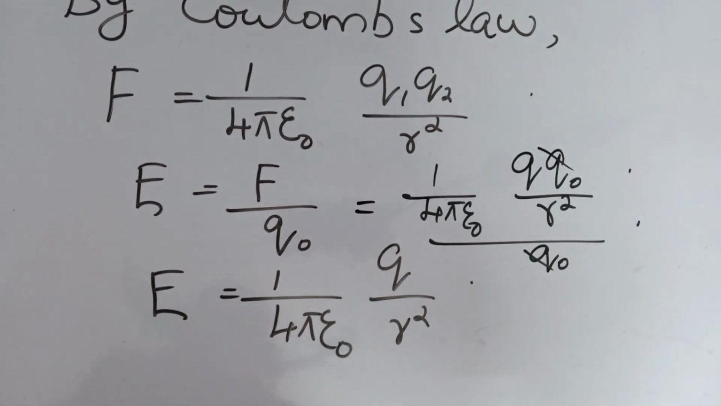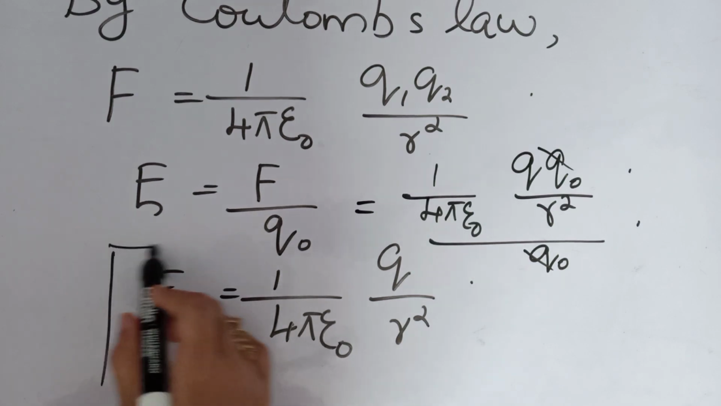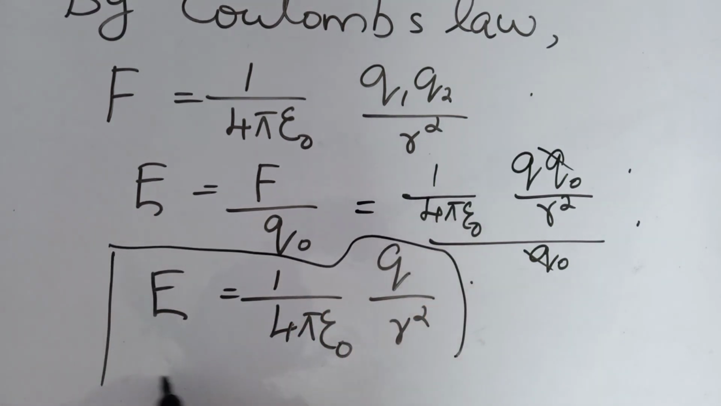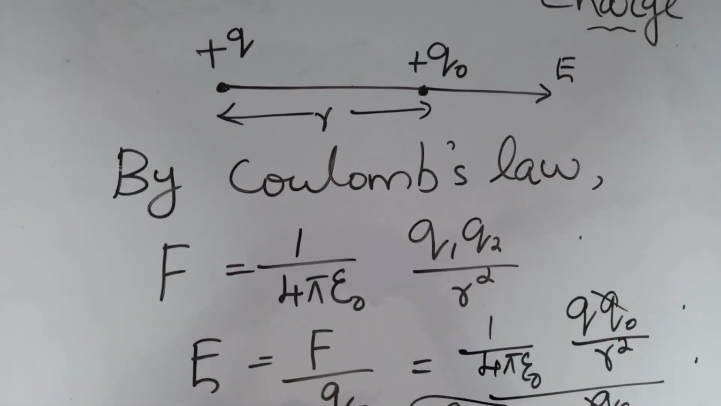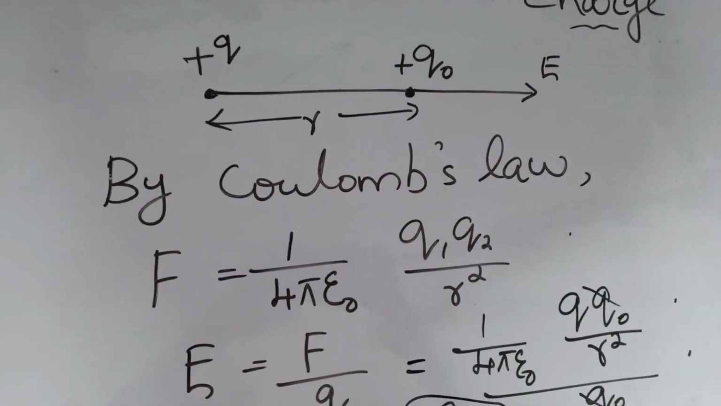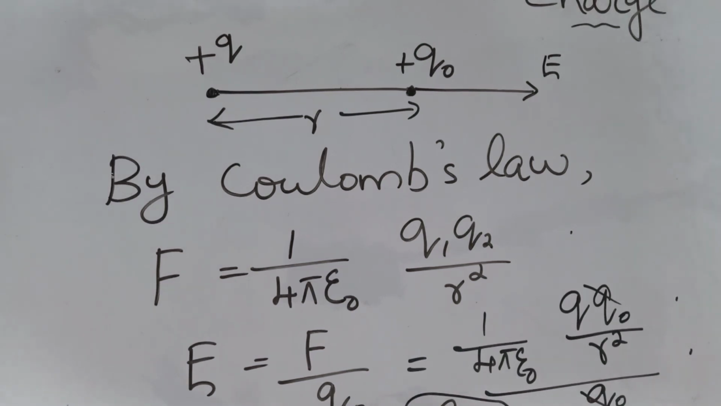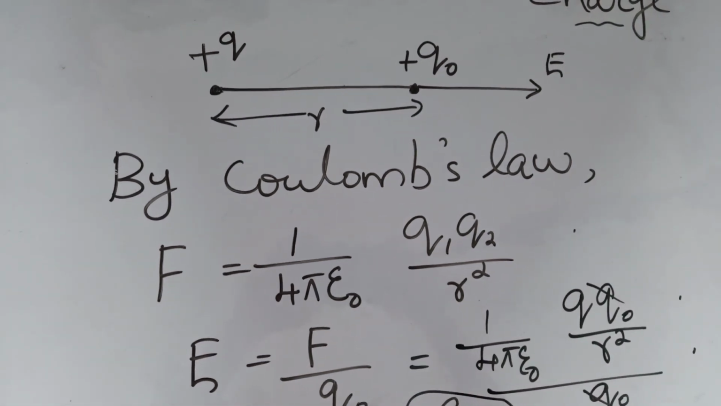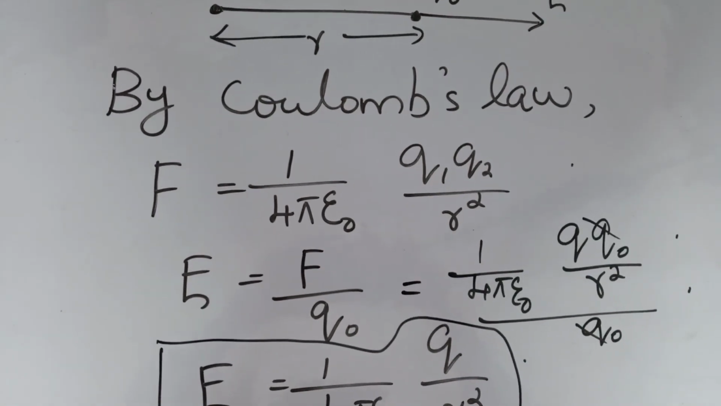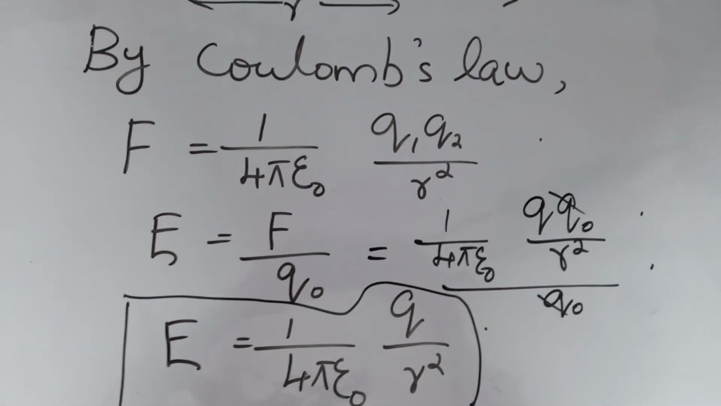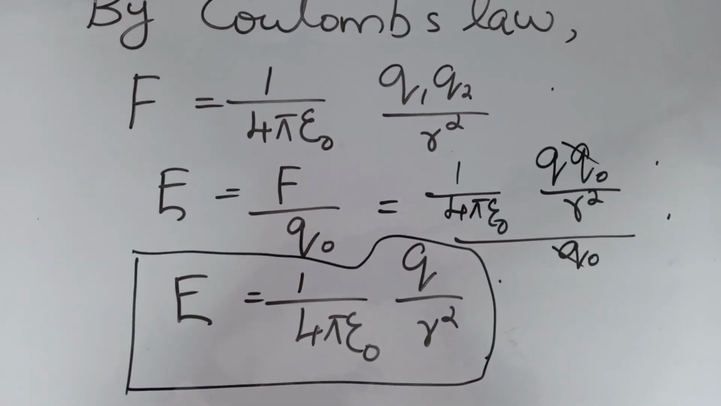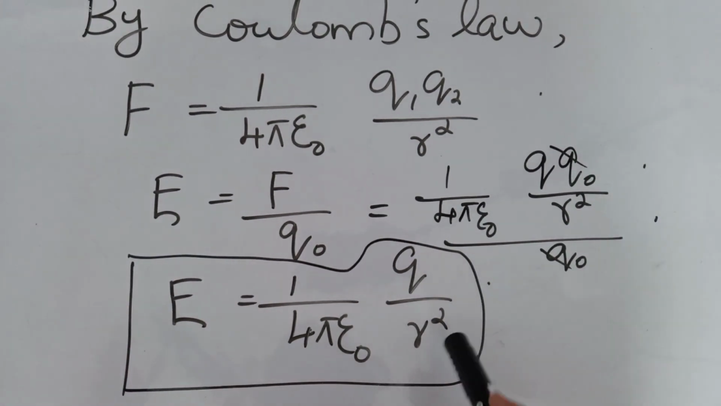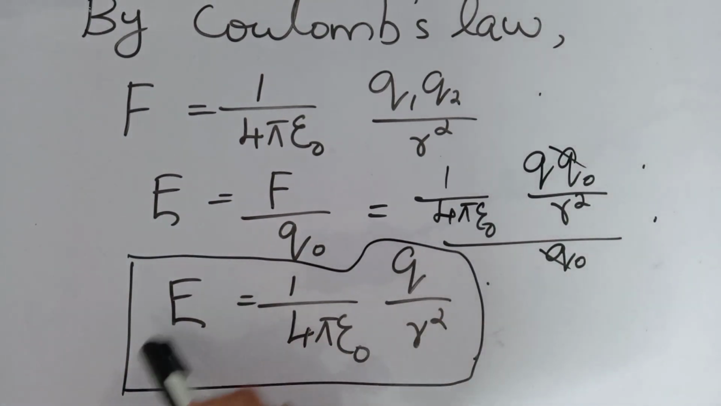So here we are getting the equation of the field as E is equal to 1 by 4 pi epsilon 0 Q divided by R square. So this is the equation. Here we are just using Coulomb's law to find the force and dividing it by the unit test charge Q0, that is F by Q0. The charges are Q and Q0, both positive, so Q Q0 by R square whole divided by Q0 gives E is equal to 1 by 4 pi epsilon 0 Q by R square. So you have to remember the equation.